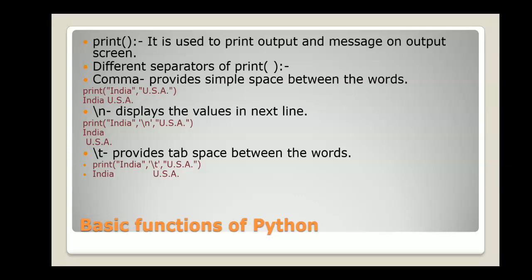There are different separators of the print function. Comma provides a simple space between the words. \n stands for the next line. You can see the output, and when you are writing the separator, it should also be within single quotes. \n displays the value in the next line, and \t provides a tab space between the words.